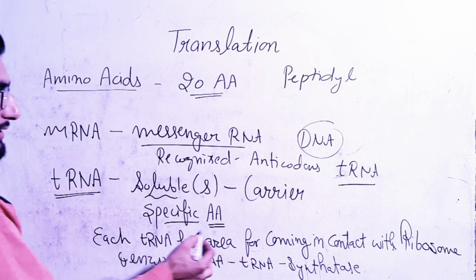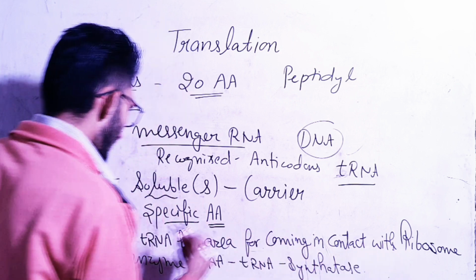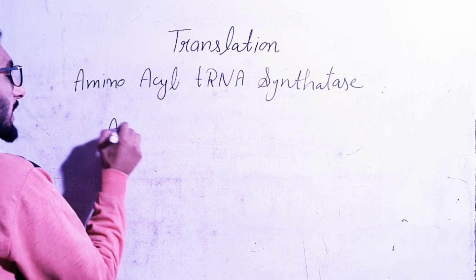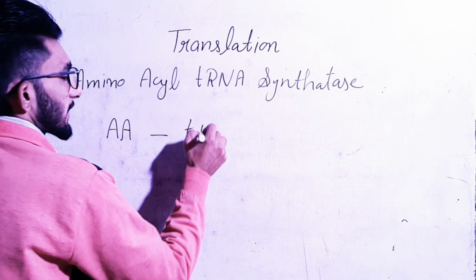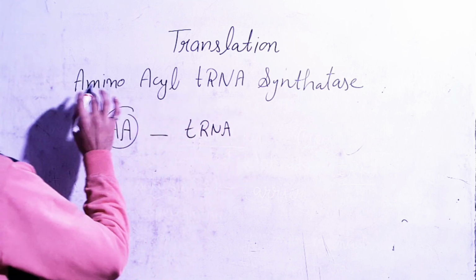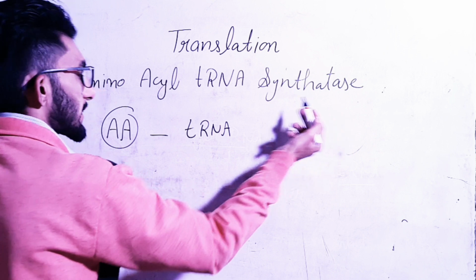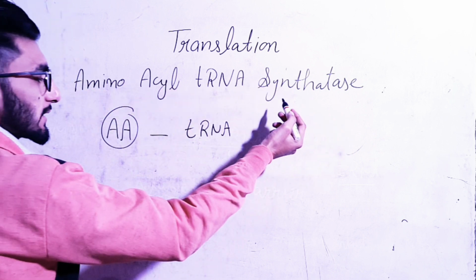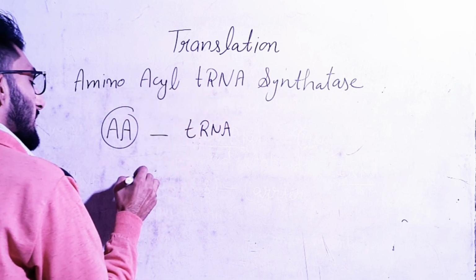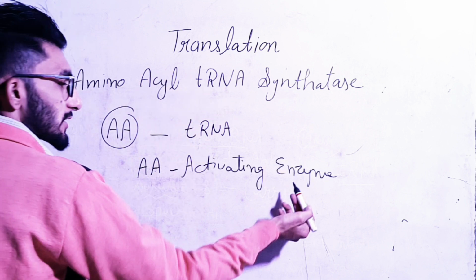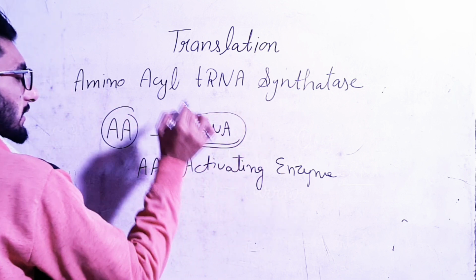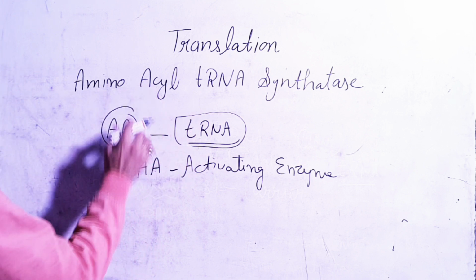Each tRNA has an area for coming in contact with the ribosome, and the enzyme amino acyl tRNA synthetase will join a particular amino acid with the tRNA. Okay. So this amino acid is attached with the tRNA with the help of amino acyl tRNA synthetase. This enzyme is particular for each and every amino acid, and it is also known as amino acid activating enzyme because it will activate the amino acid by attaching it with tRNA. Clear?